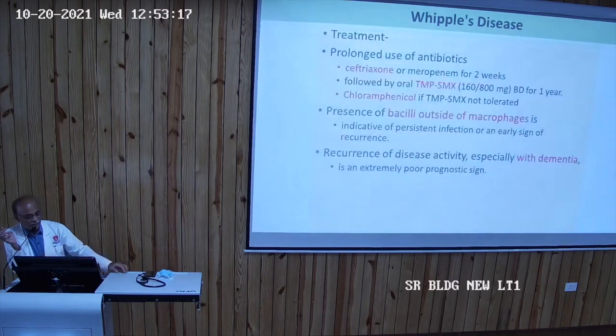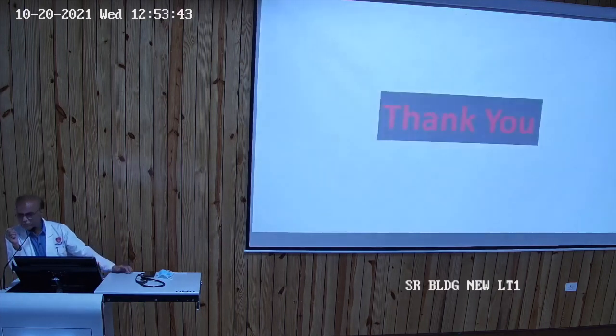Treatment is again a prolonged course, because it is due to bacteria: give antibiotics, ceftriaxone, or Septran single strength tablet one BD for 1 year. If the patient is allergic to Septran, you can try chloramphenicol. Sometimes bacilli outside the macrophages are indicative of persistent infection or recurrence. Thank you very much.